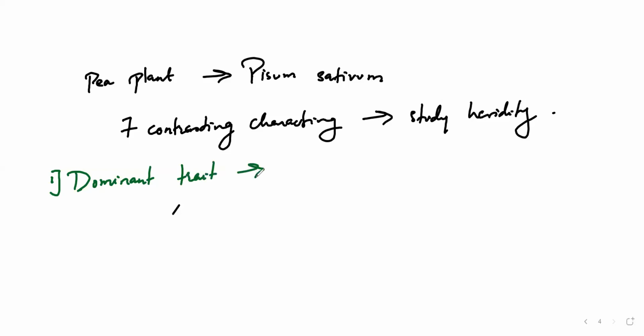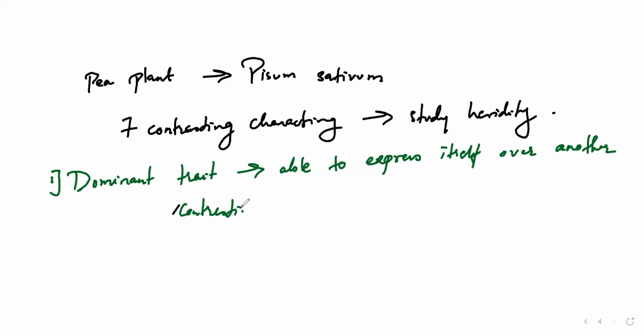Basically, we have two types here. One is the dominant and the second one is the recessive. The first one is the dominant trait. Dominant trait means those characters which are able to express themselves over other contrasting traits.